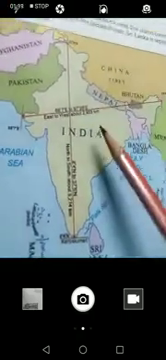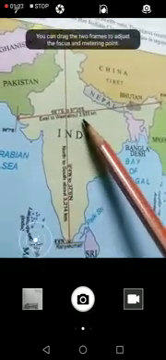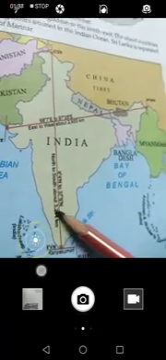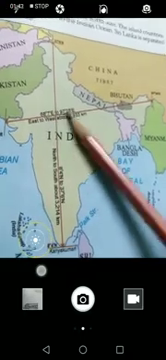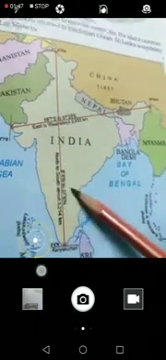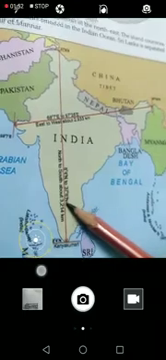Also we can see the distance. From east to west, the area is about 2933 kilometers. And the distance from north to south is 3214 kilometers. It is situated at the location 68 degree 7 east to 97 degree 25 east, and 8 degree 4 north to 37 degree 6 north.